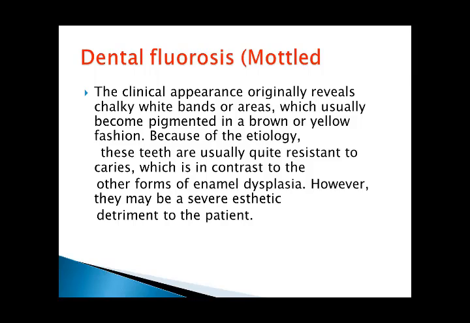Clinical appearance originally reveals chalky white bands or areas that usually become pigmented in a brown or yellow fashion. Because of the etiology, these teeth are usually quite resistant to caries, in contrast to the other forms of enamel dysplasia. There may be a severe aesthetic detriment to the patient.